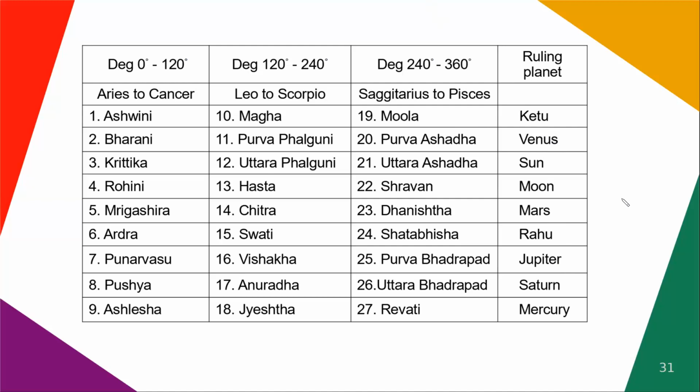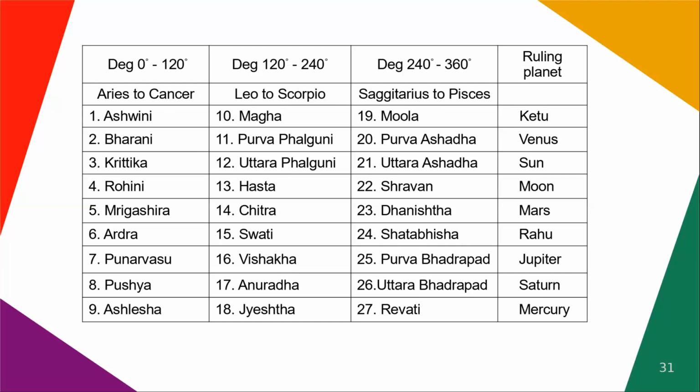So this table explains the distribution of nakshatras into different rashis. This table also explains that the sequence of the ruling planets is the same for the 3 sets of the nakshatras. And this table is very important and also easy to memorize.